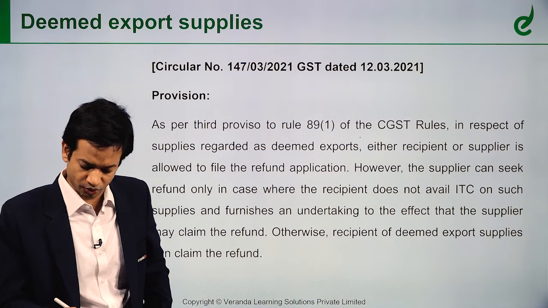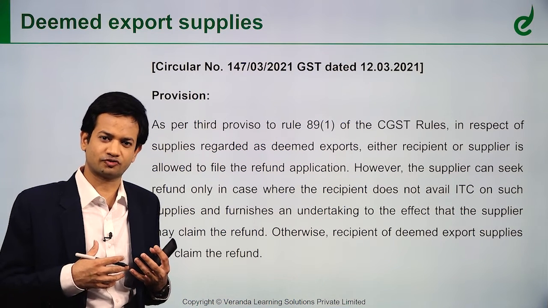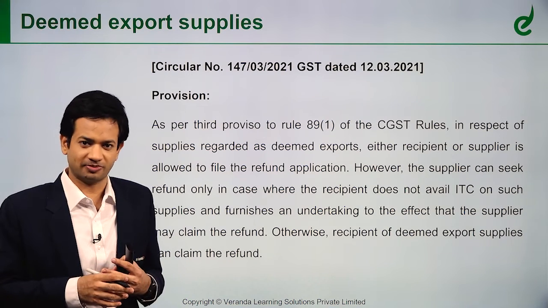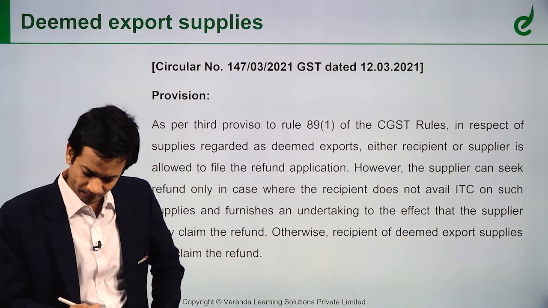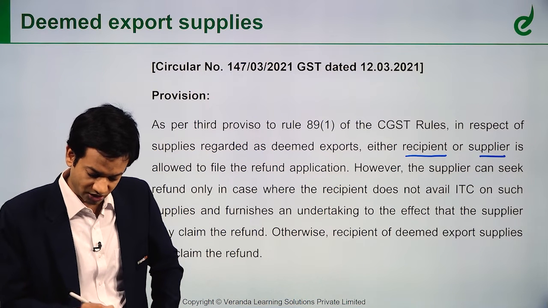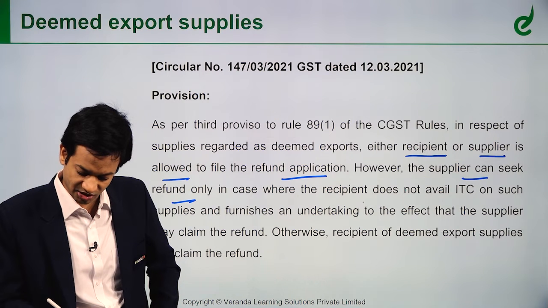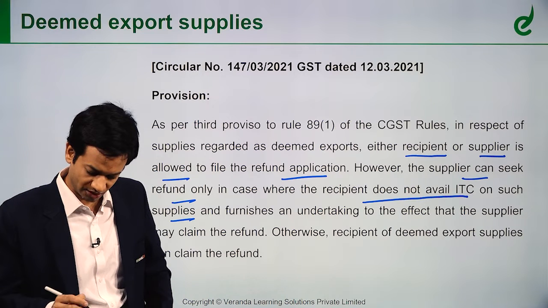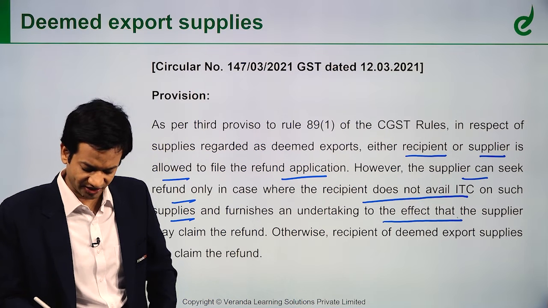As per the third proviso to Rule 89(1), what are deemed exports? Let's say, if I supply goods from DTA to an EOU, it is treated as a deemed export supply, right? So either I can claim refund or the customer can claim refund. In respect of supplies regarded as deemed exports, either the recipient or the supplier is allowed to file a refund application. However, the supplier can seek refund only where the recipient does not avail the ITC on such supplies, because only one person can take the benefit.